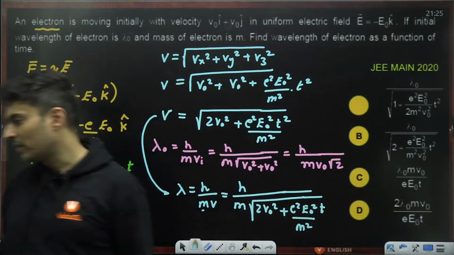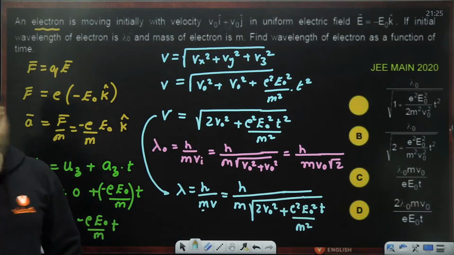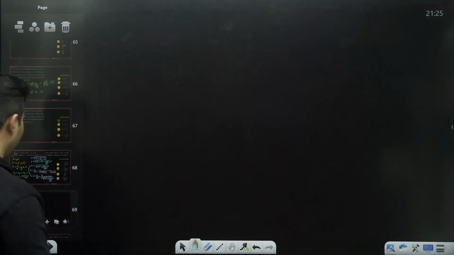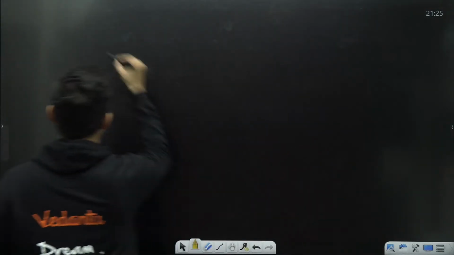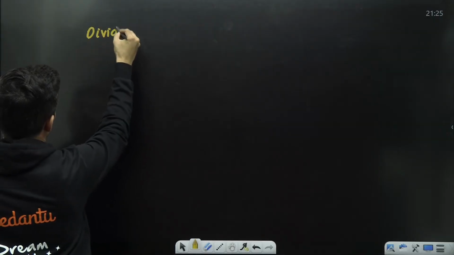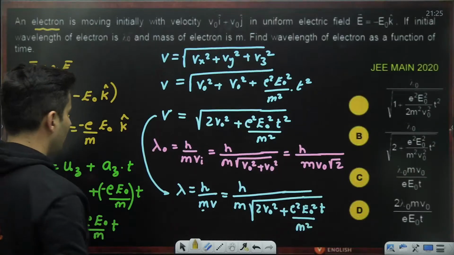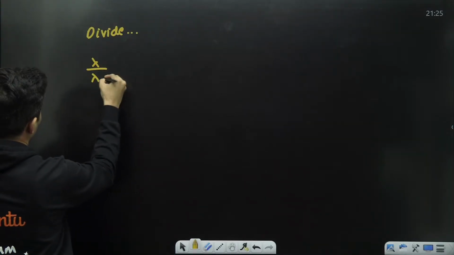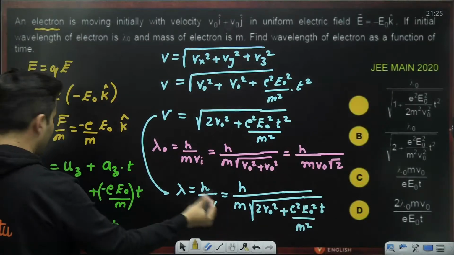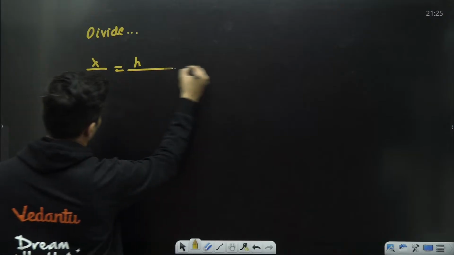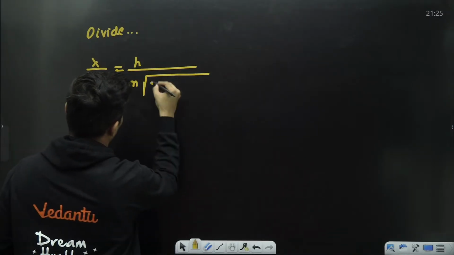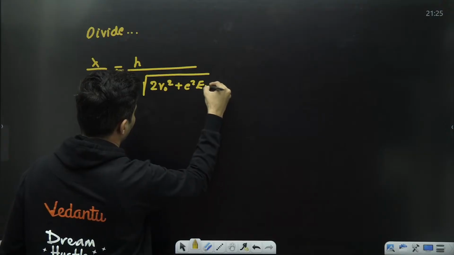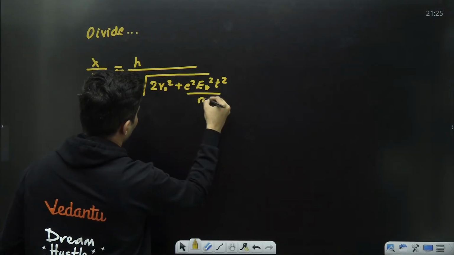Either it will be A or B. Yes, divide both of them. That's all. So dividing both of them, lambda divided by lambda naught. Lambda is h by m into root of 2 times v naught square plus e square e naught square t square by m square.